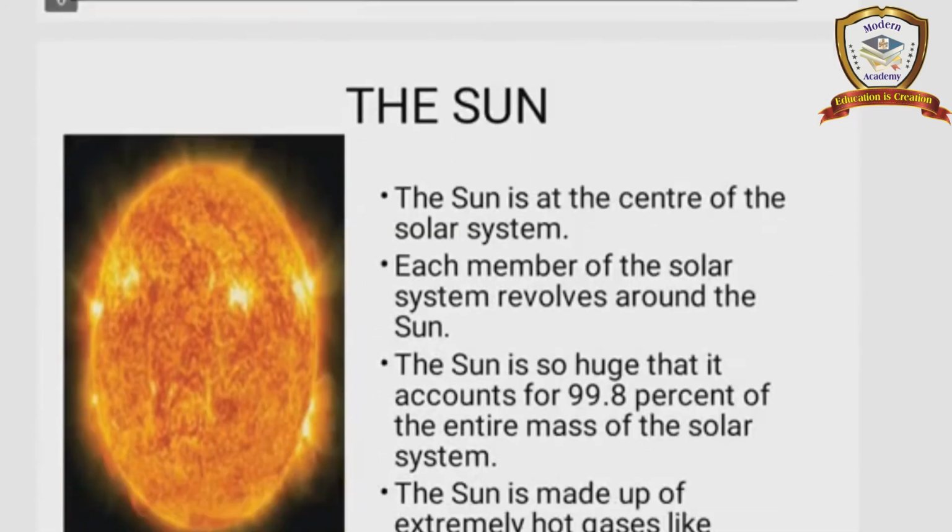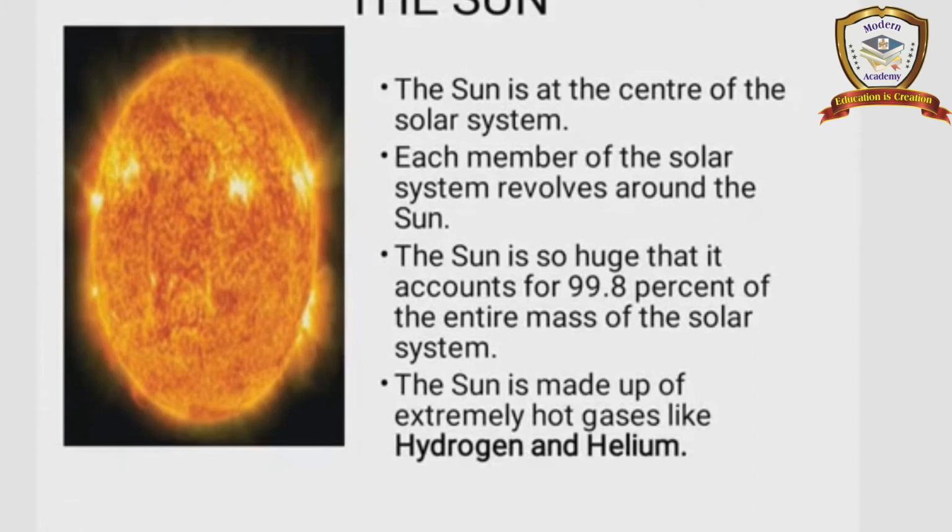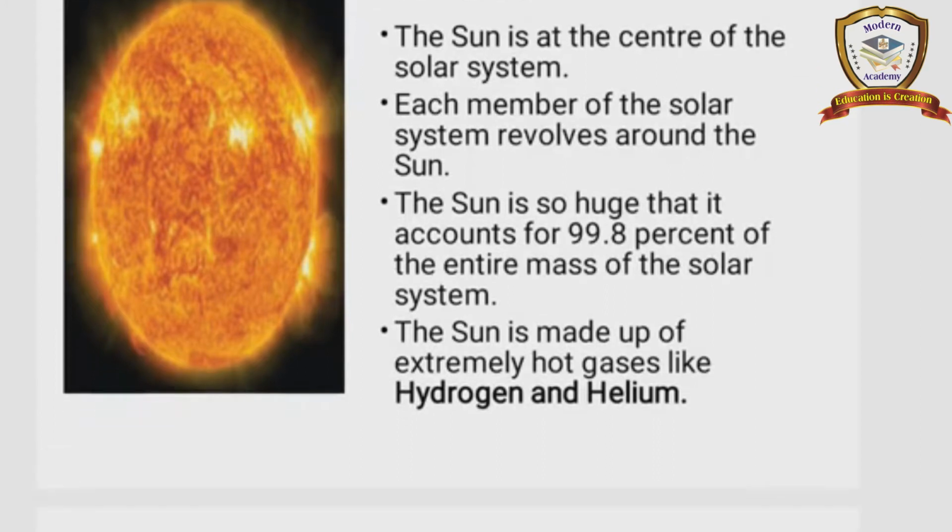First one, the sun. The sun is the center of the solar system. Each member of the solar system revolves around the sun. See the first point, the sun is the center of the solar system. Second point, each member of the solar system revolves around the sun. The sun is so huge, it accounts for 99.8% of the entire mass of the solar system. And the last point, the sun is made up of extremely hot gases, hydrogen and helium.